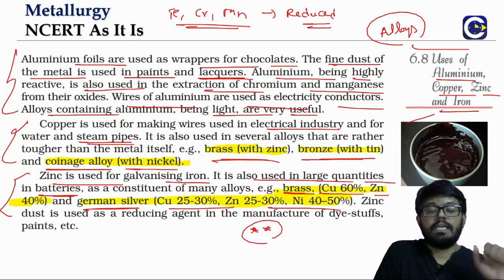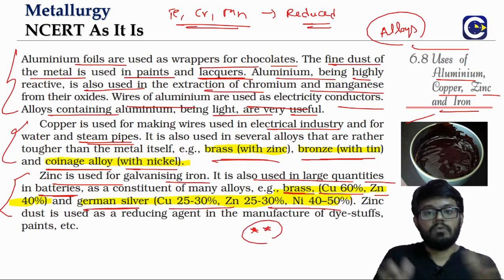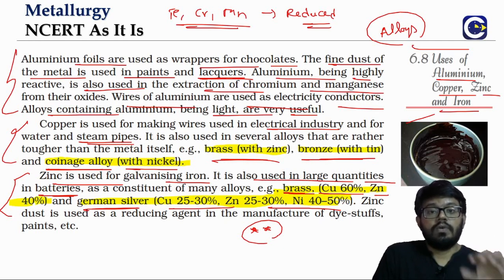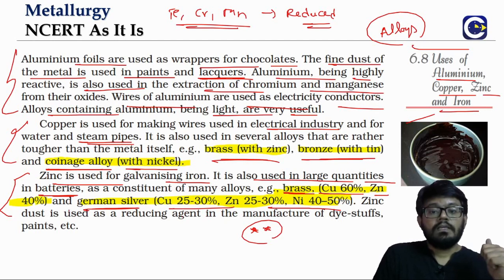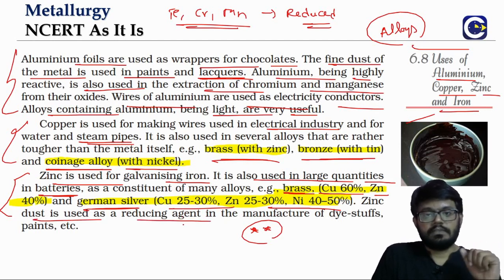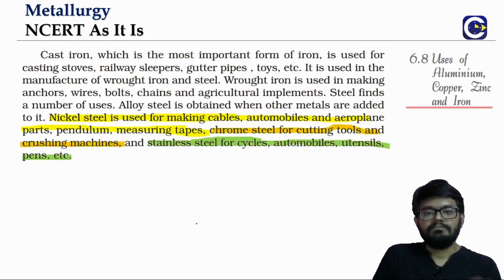Sometimes we can expect very, very straightforward questions. While we have discussed so much about the process, etc., if you see in JEE Mains a question saying, what is the composition of German silver, and you are not able to mark it appropriately, that's it, gone. So that is the reason why we are going through the NCERT as it is. German silver, what is the composition? Copper 25 to 30, zinc 25 to 30, nickel 40 to 50. Zinc dust, we know it is used as a reducing agent. In various reactions, we will use this zinc dust as the reducing agent.